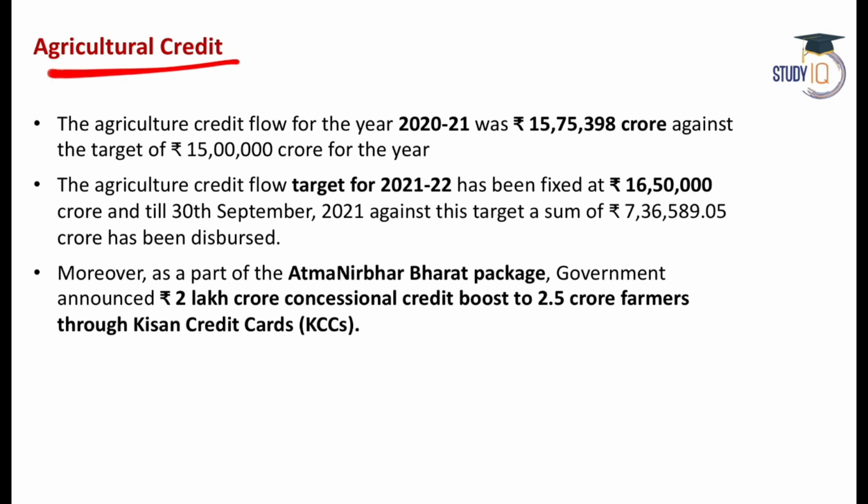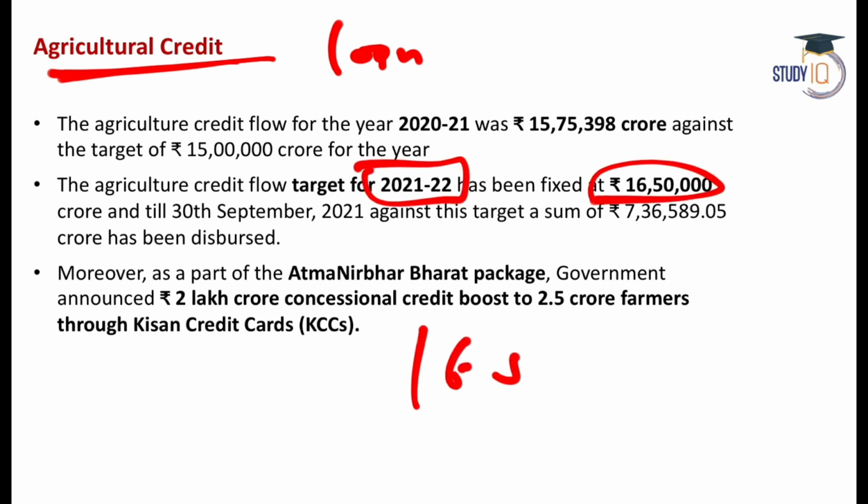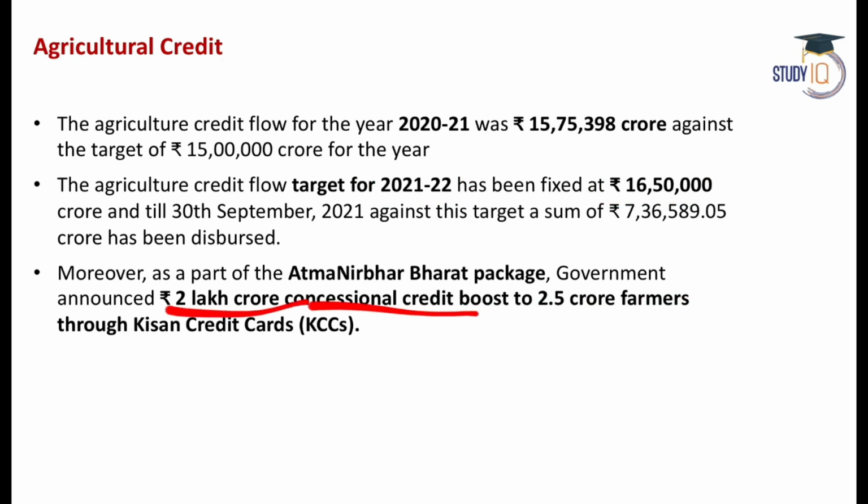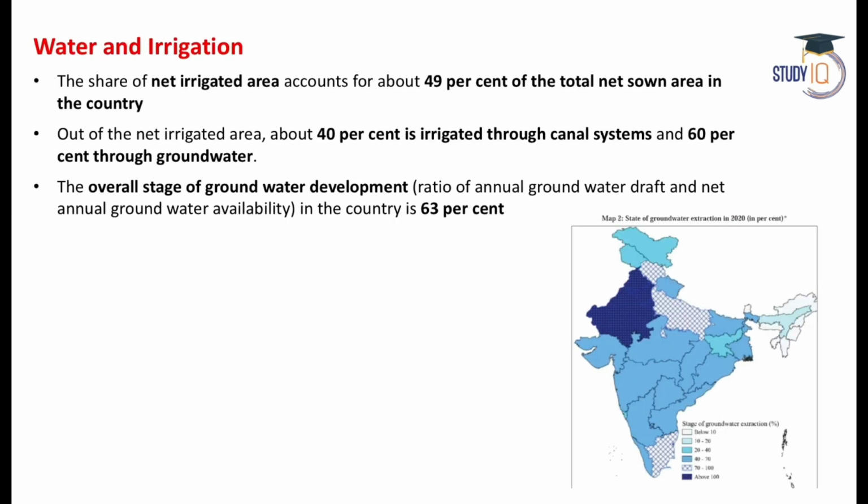Now let's talk about agriculture credit or loan that is given for agriculture. The agriculture loan credit that is projected for financial year 22 is 16.5 lakh crore. And the government has also announced a 2 lakh crore concessional credit boost to 2.5 crore farmers through the Kisan credit cards.